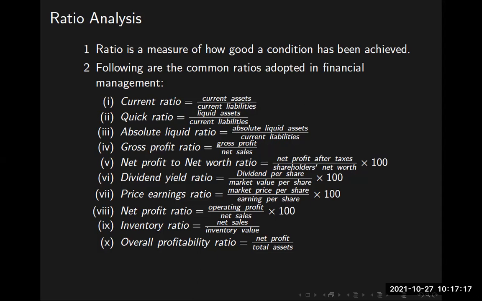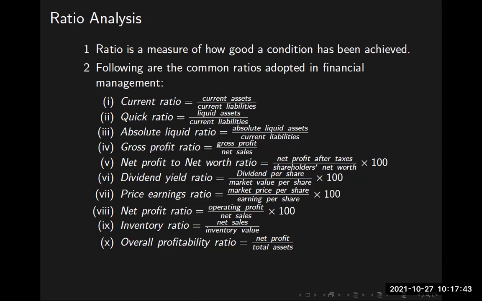For all the three ratios, current ratio, quick ratio, and absolute liquid ratio, a number greater than 1 is good. A number less than 1 is bad. A number equal to 1 is just balancing. Balancing means our assets and liabilities balance each other. After paying the liabilities, we will not have even a single rupee in our hands, but it is strictly 1.0.